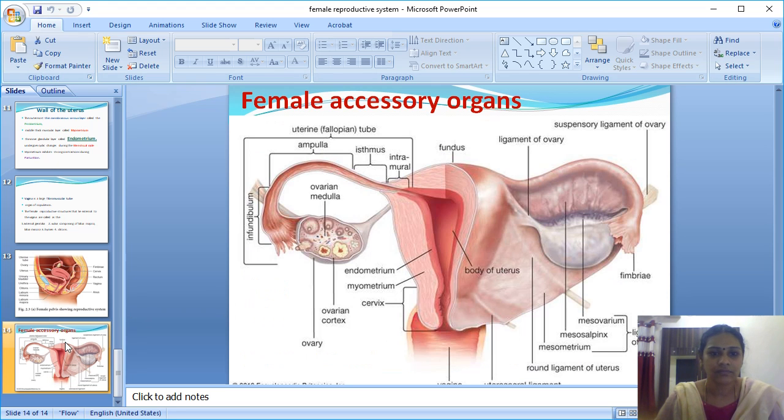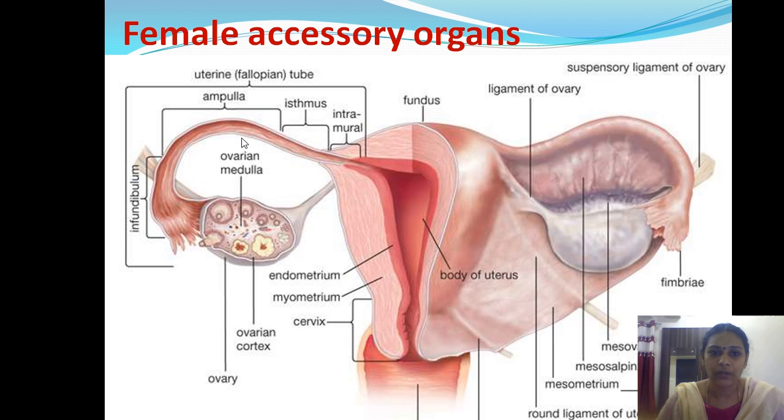Okay, again the same diagram. So ovarian medulla, ovarian cortex, the ovary is caught hold of by the infundibulum, ampulla from here to here, isthmus, and the whole is collectively called the uterine tube. This is the fundus. The ligamentum ovarii connects the ovary to the uterus. This is the body of the uterus.